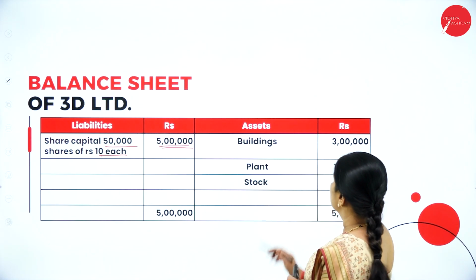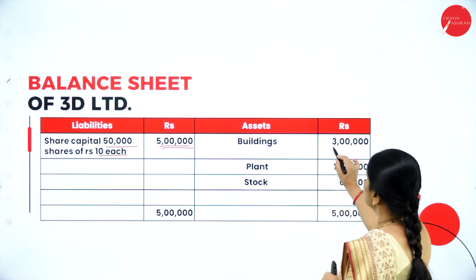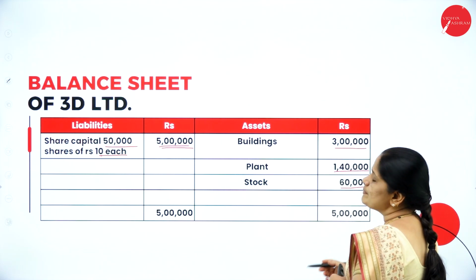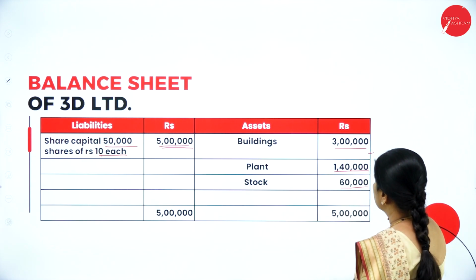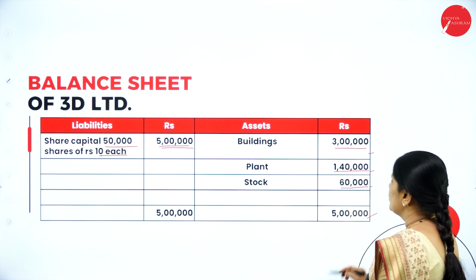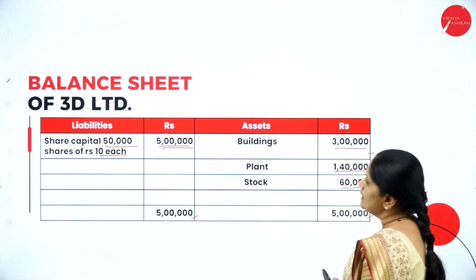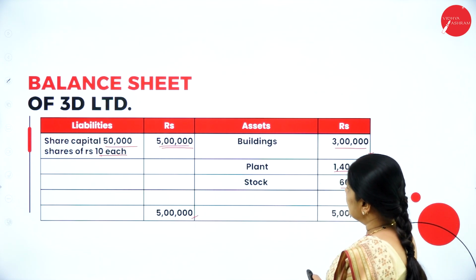Whatever the value of the buildings, plant and stock taken over, we write it at the same value. So the total comes up to 5 lakhs. This is the balance sheet of 3D Limited.